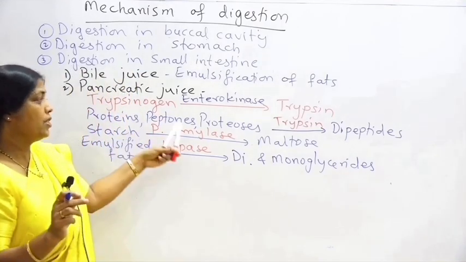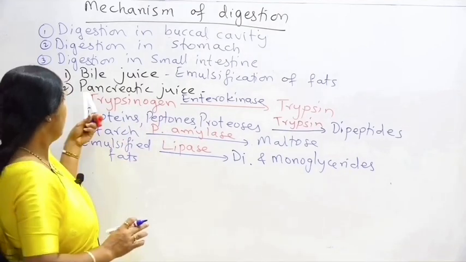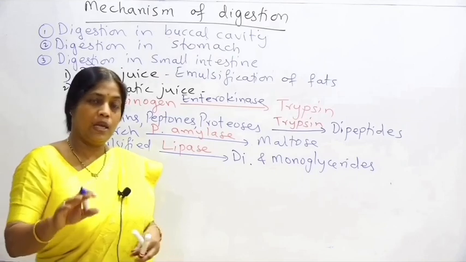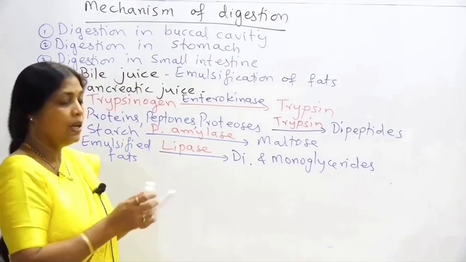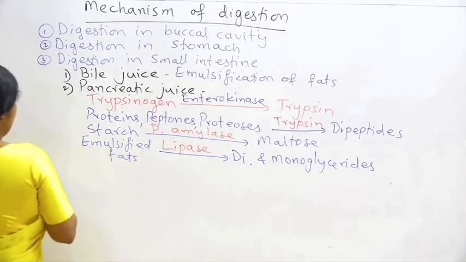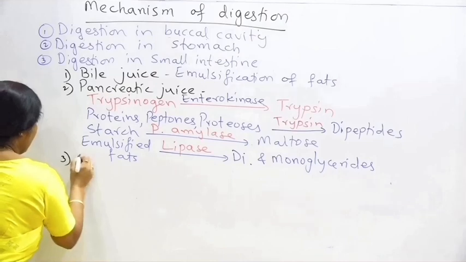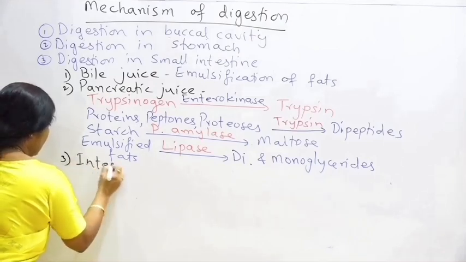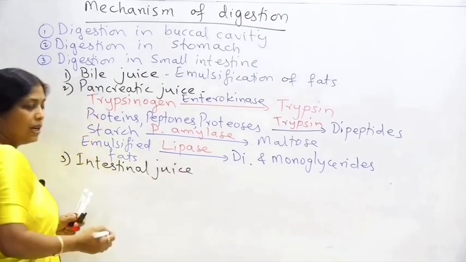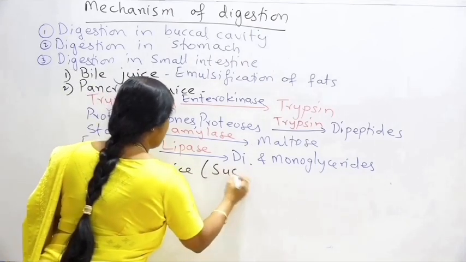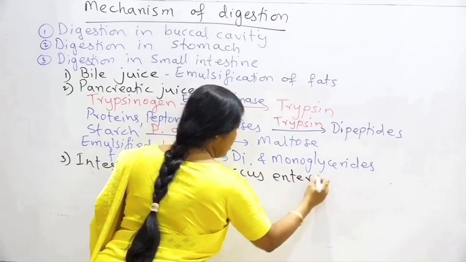So partial digestion of proteins, carbohydrates and lipids takes place with the help of pancreatic juice. And the complete digestion will take place only in the presence of intestinal juice, that is secreted by intestinal glands. So the last part we will take up now is the intestinal juice secreted by the intestinal gland, also called as succus entericus.